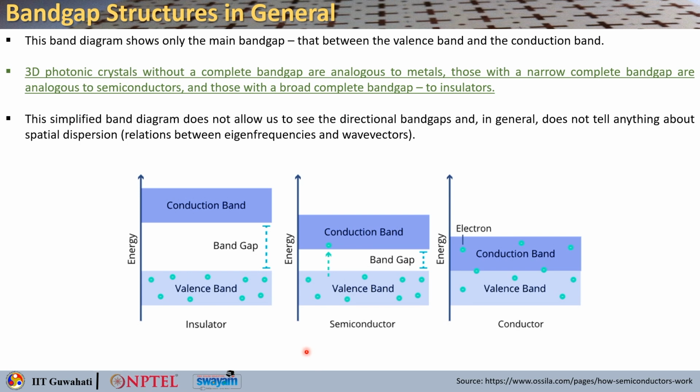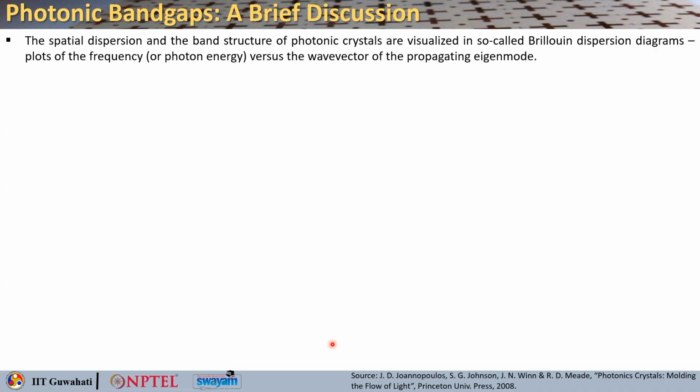Now, this simplified band diagram does not allow us to see the directional band gaps, and in general it does not tell us anything about the spatial dispersion, that is basically the relation between the eigenfrequencies and the wave vectors. So, the kind of band diagram I have shown you, those are more comprehensive in nature, and they tell you a much deeper story, right.